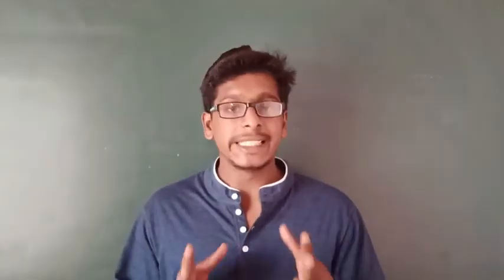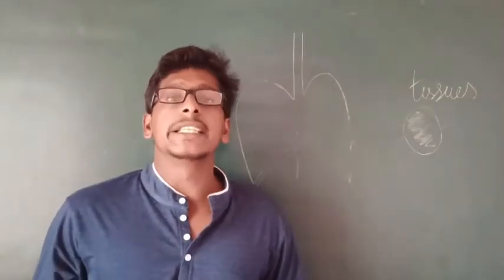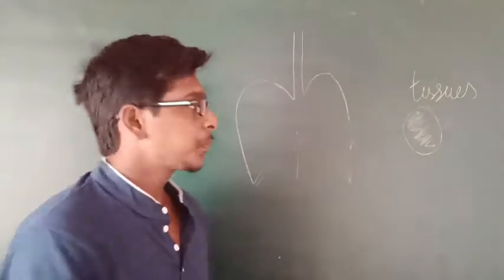This metabolic reaction produces carbon dioxide, and that carbon dioxide is carried through the blood towards the lungs, and it is released from the lungs through external respiration. You are clear, students? I will make it a little clearer for you.